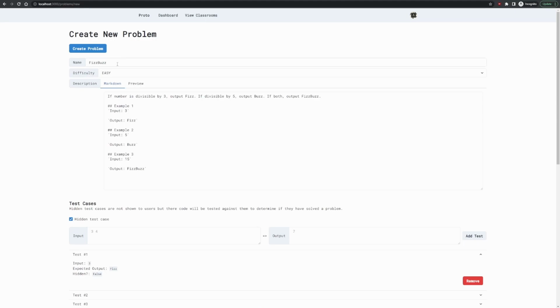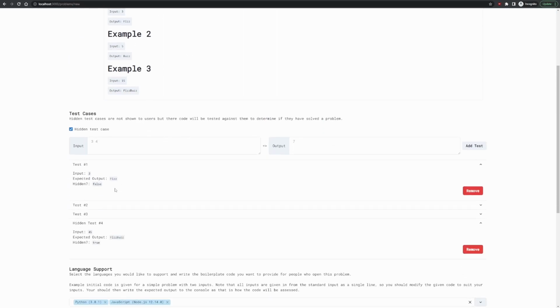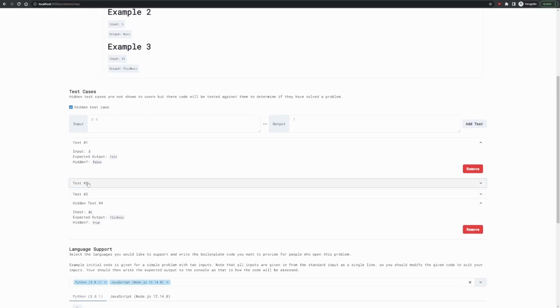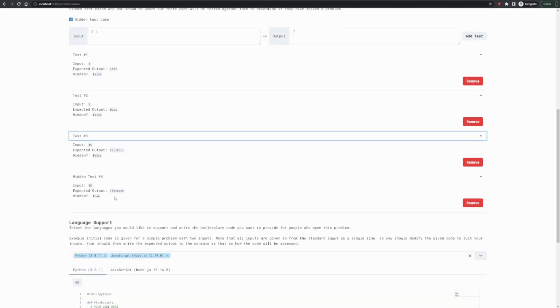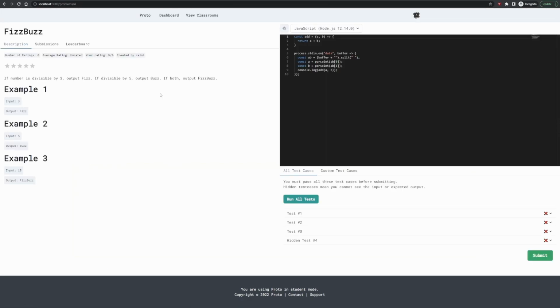I've given the problem a name, I've set the difficulty for it, and I've added a nice description with some examples. I've also included my test cases. I've got these 3 test cases the user can see, and I've got this hidden test case for the input 45, which the user won't be able to see. I've also set some starter code. We now click on create problem, and this will create the problem for us and redirect us to the page.